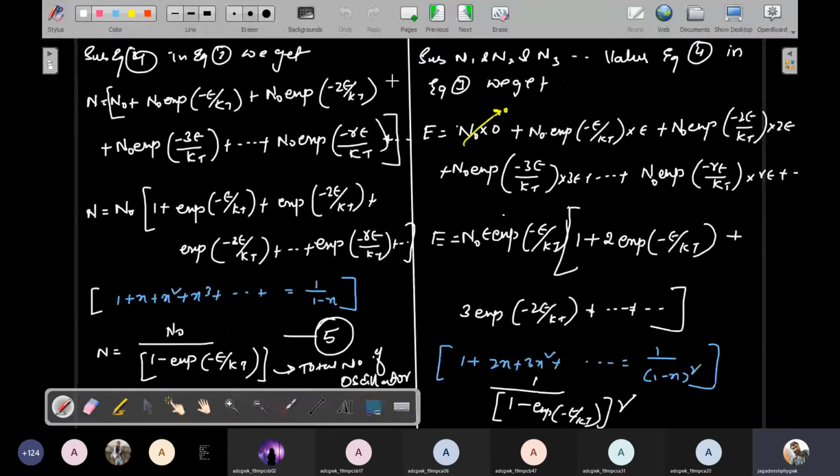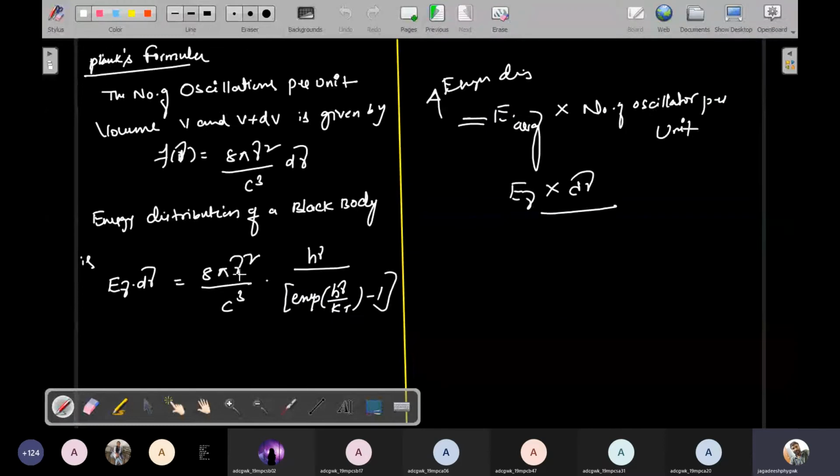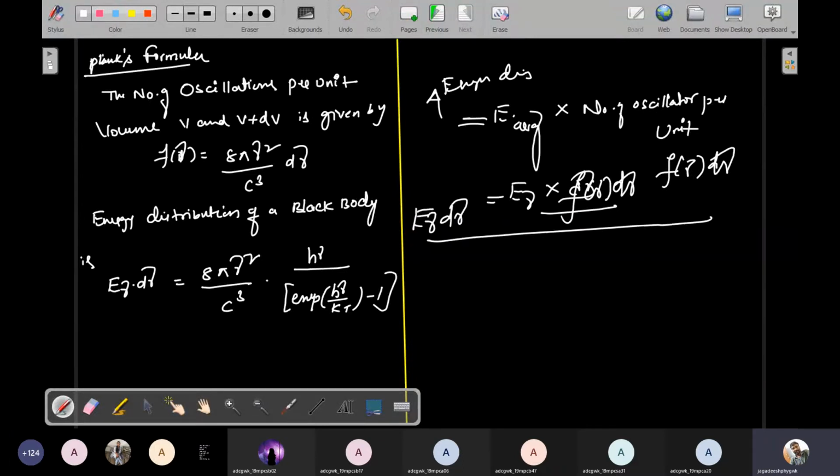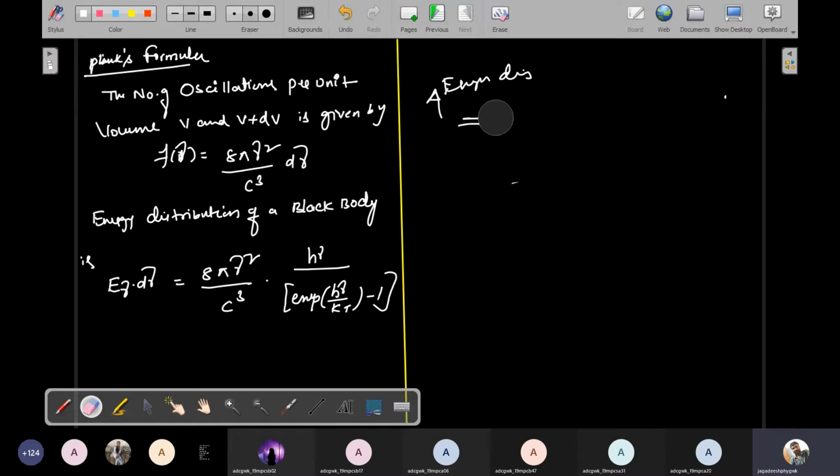So using this equation I'll get these things. Average energy into number of oscillators per second. The number of oscillators in frequency range is nothing but f of nu d nu. So that value is nothing but energy, so this is energy into d nu. So this is the formula. Simply you will solve it better. Okay, so this is the actual equation.